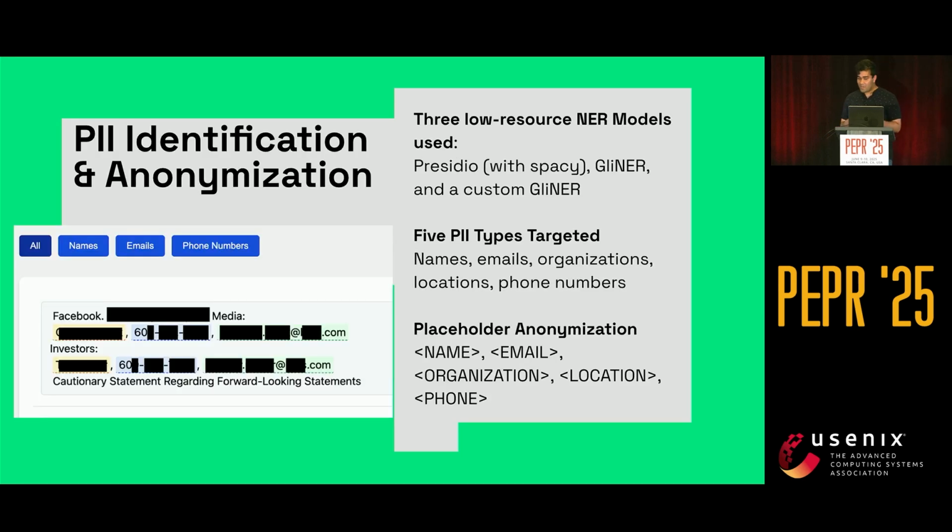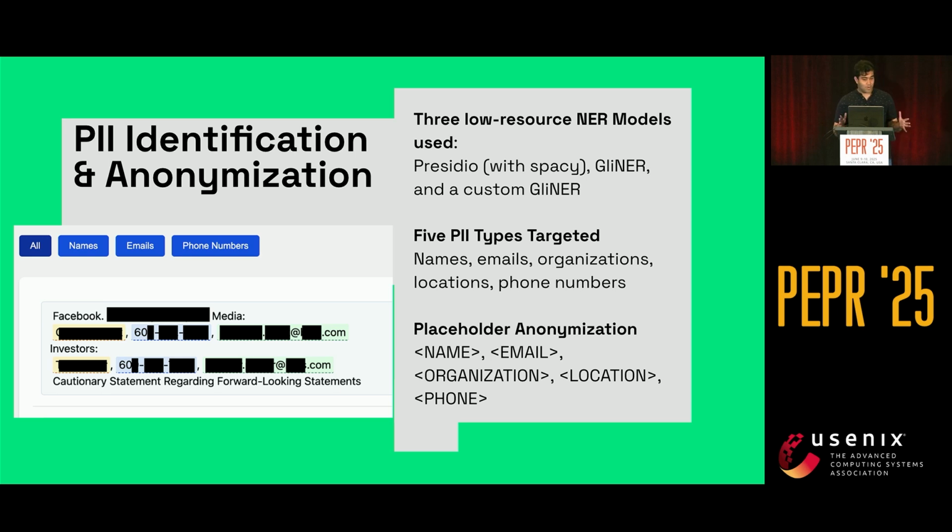So something about the domain itself. We knew that this was a financial domain data set, which means things like organizational names, partner names, and executive names were kind of expected as being part of the distribution itself. So that's the first attack vector we looked into, which is PII identification.